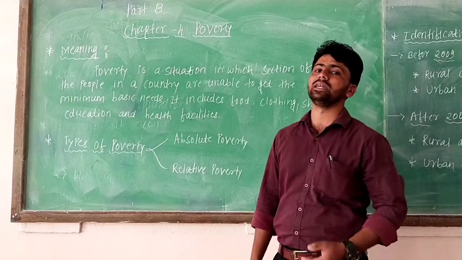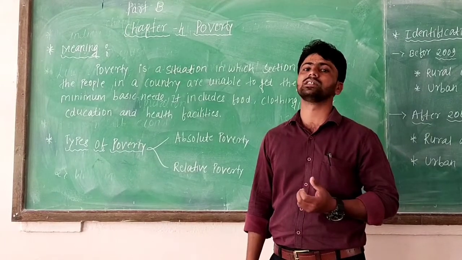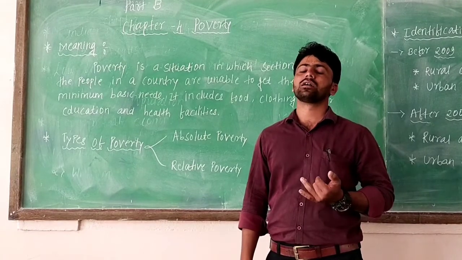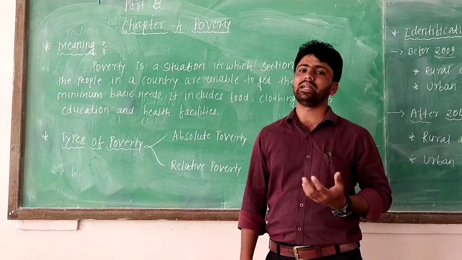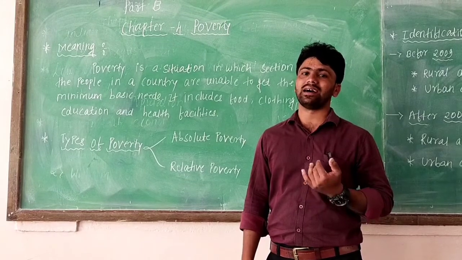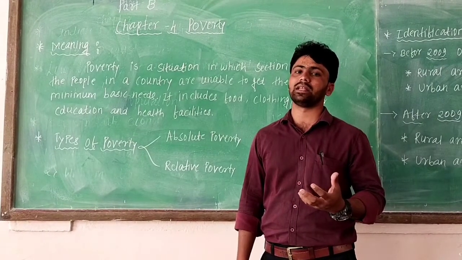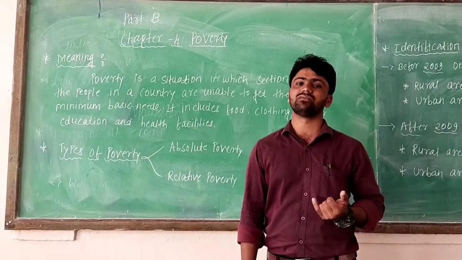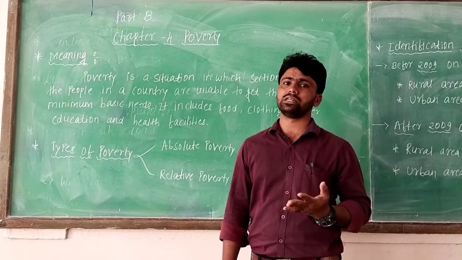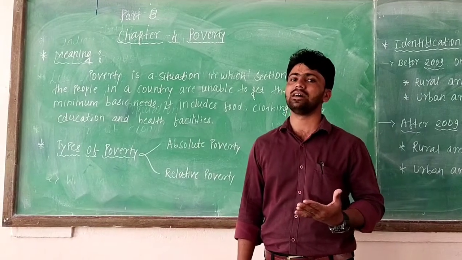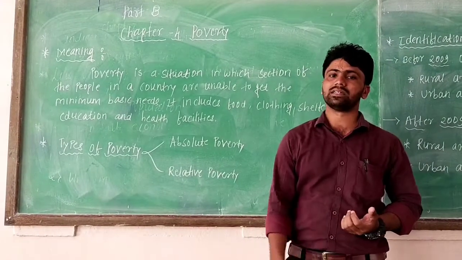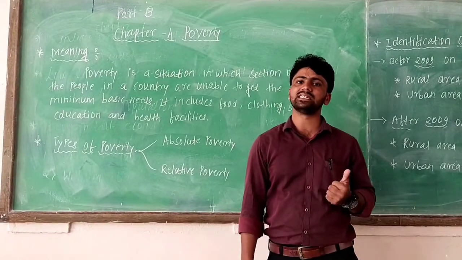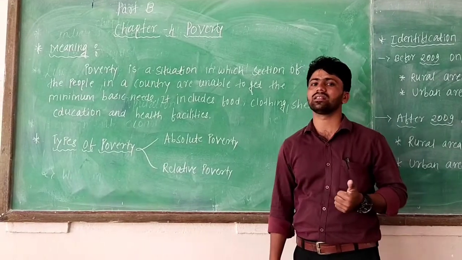Poverty means the section of the people who are unable to get the three basic necessities: food, clothing and shelter. I repeat, the persons in a country who are unable to get the basic necessities like food, clothing, shelter, education and health facilities. It's called poverty. That is the meaning of poverty.